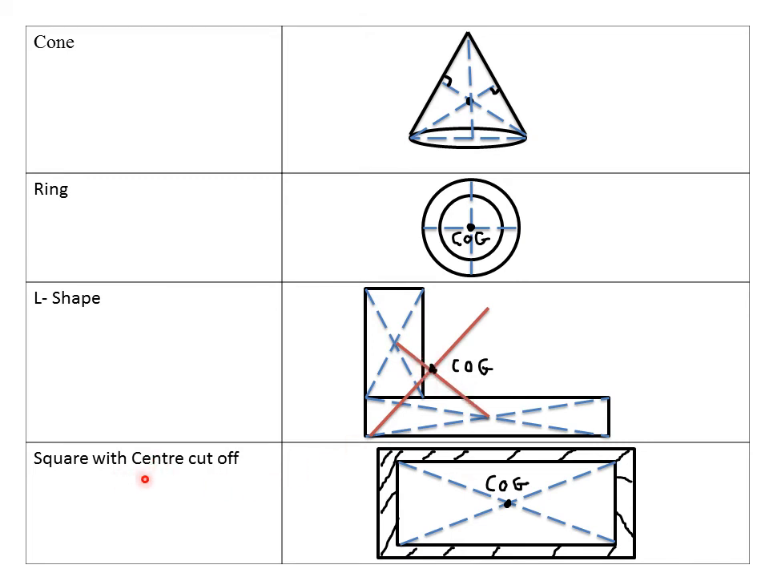Then lastly, we look at the square with center cutoff. So how do we determine the position of center of gravity for a square with center cutoff? So for this case, you just construct the diagonals. Then the point of intersection of the diagonals actually represents the position of center of gravity, that is as shown here.